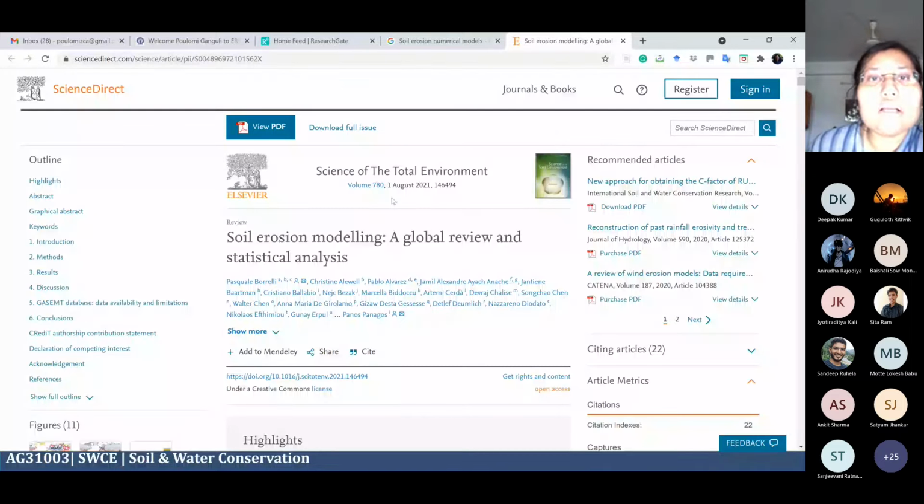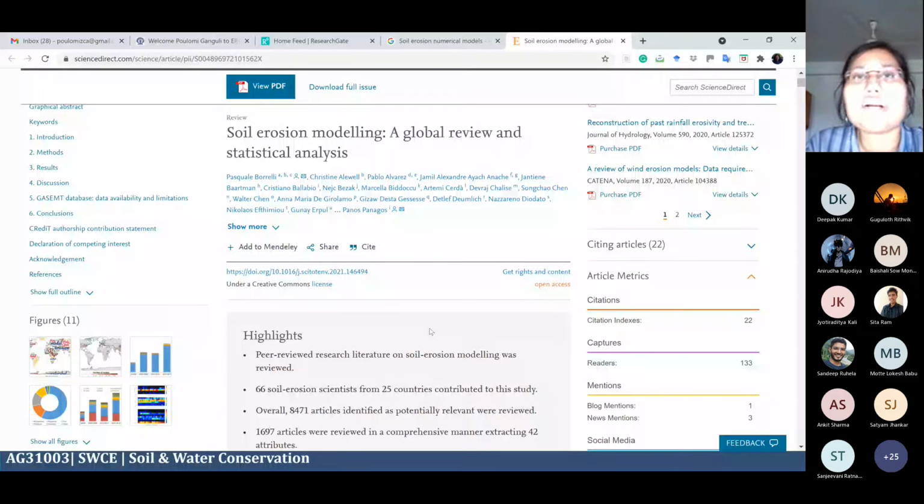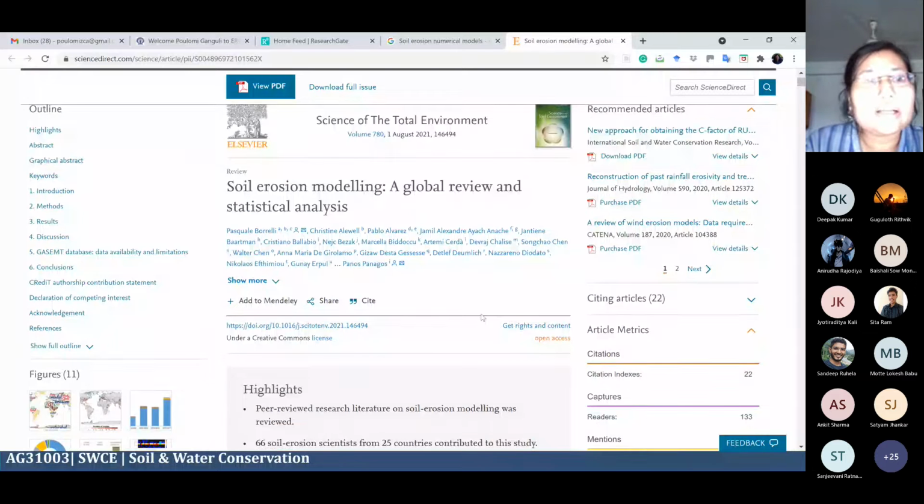It's a review article, and this journal, Science of the Total Environment, is generally considered a good journal. We can have different papers related to natural hazards, soil and many other fields. They allow us to publish even in areas like infectious diseases, such as the COVID-19 pandemic and how it affects natural hazards. So those kinds of publications you can also see. This is an interdisciplinary journal.